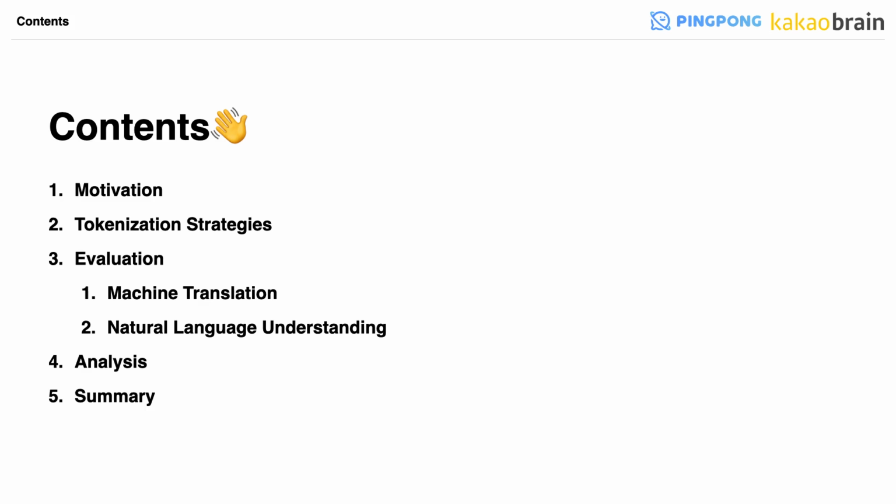Here's the table of contents. First, I briefly introduce the motivation of this work and then present each tokenization strategy we used in the whole experiments. Main results will be presented next. We conducted experiments on two representative tasks of NLP. One is machine translation and the other is several kinds of natural language understanding tasks. After that follows analysis and discussion for the results. Then I conclude the presentation with a summary.